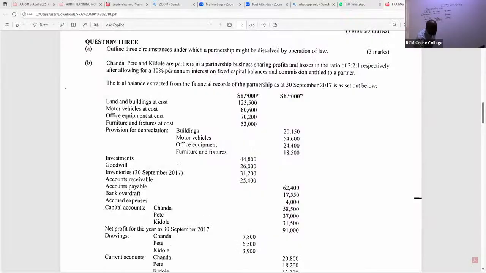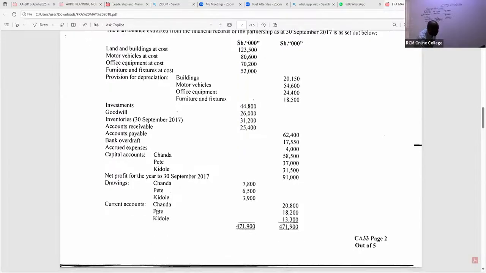You can see, ladies and gentlemen, the interest is 10% per annum on fixed capital balances. So each one of them will be getting 10%. When you come to capital accounts, we have Chanda 58,500. You can either aggregate them or do them separately. So Chanda is getting 10% of 58,500.